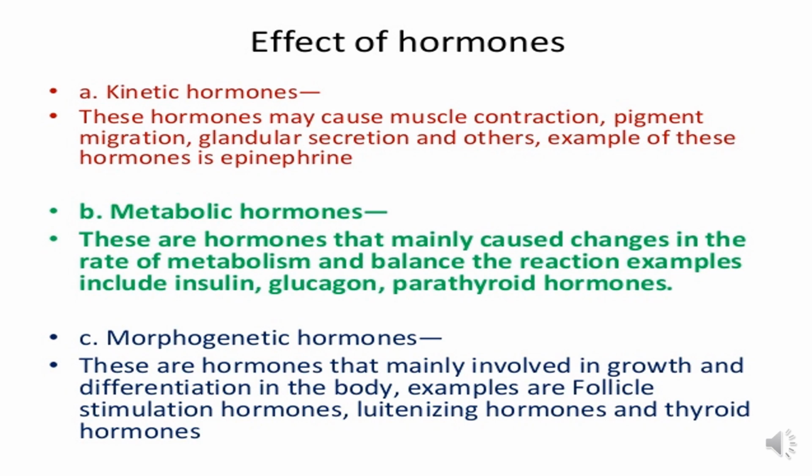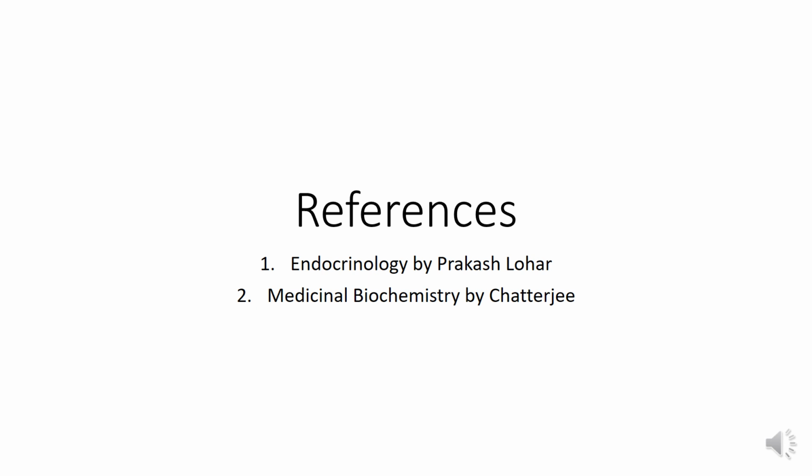Third one is morphogenetic hormone. These are hormones that are mainly involved in growth and differentiation in the body. Examples, follicle stimulating hormone and luteinizing hormone. These are the references.